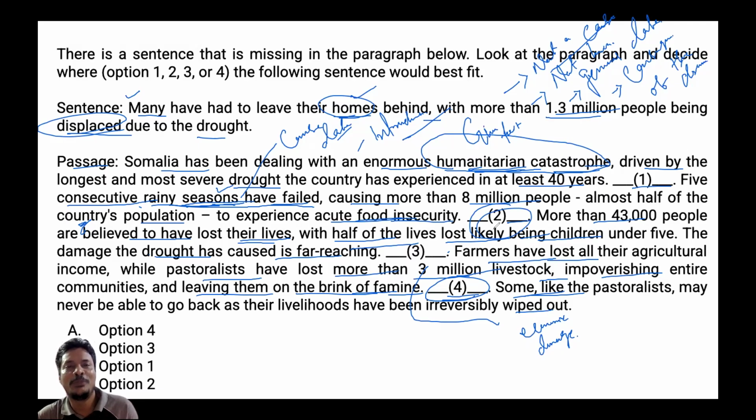So that would break cause or effect logic, isn't it? Similarly, blank three also leads into economic losses. So displacement doesn't fit here. And four is the appropriate one, and that's why it is the final answer, right?